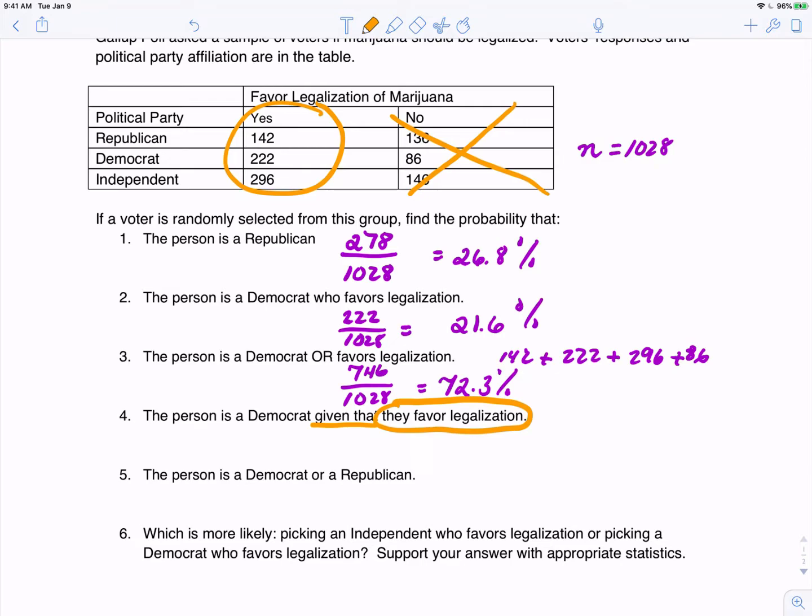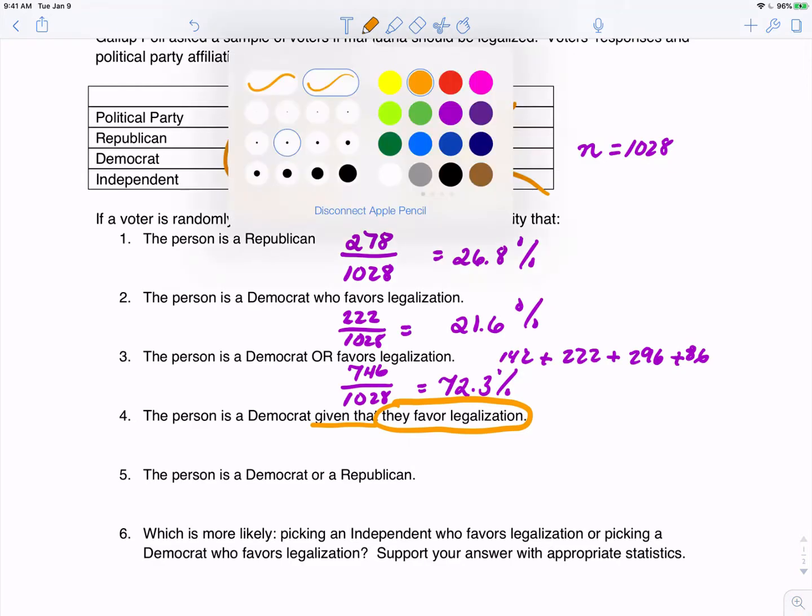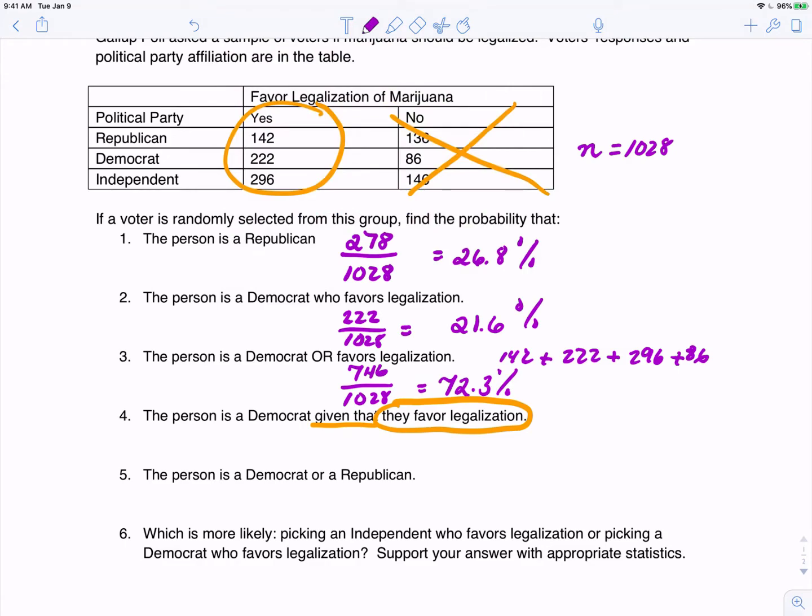The total of people who favor legalization, if you add up 142 plus 222 plus 296, is 660. And we want to know the probability that that person is a Democrat. So of those, 222 are Democrats. If we make that fraction into a percentage, we get 33.6%.